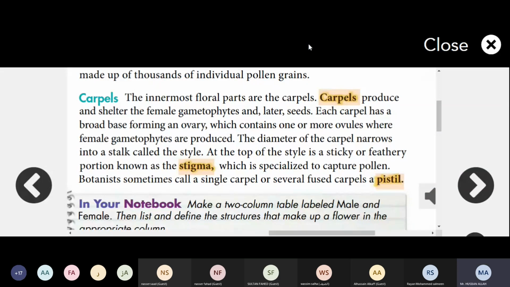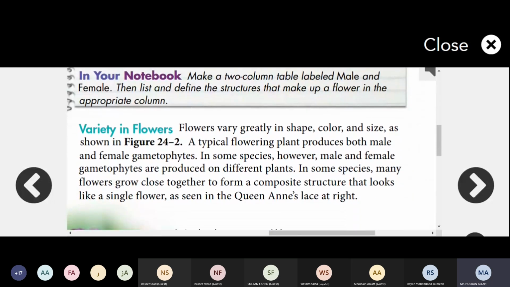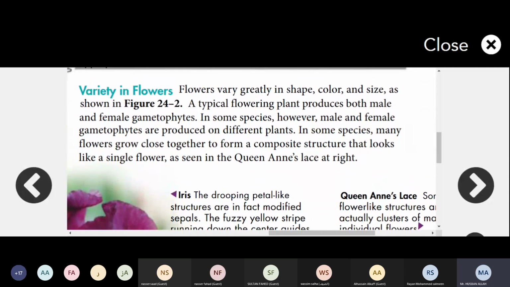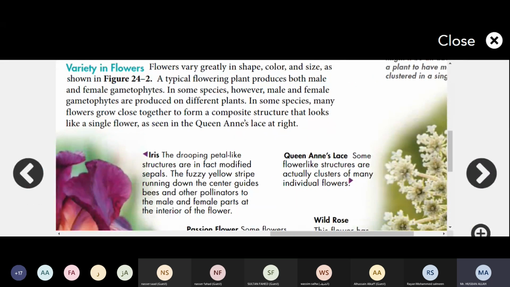Okay, next we have variation or variety in flowers. How will you get variation or variety in flowers? If you have any question till this place, you can ask me, guys.